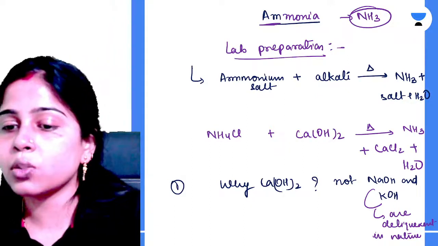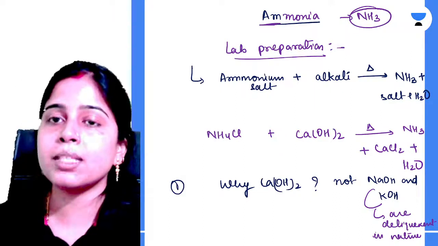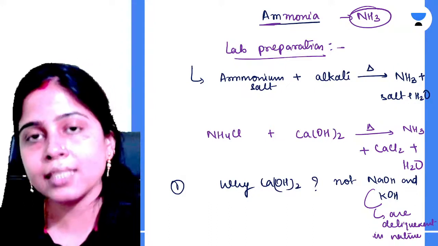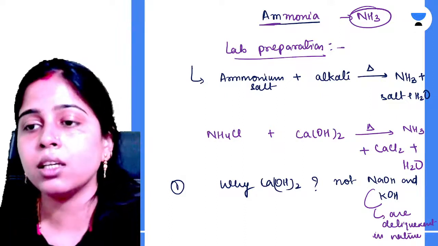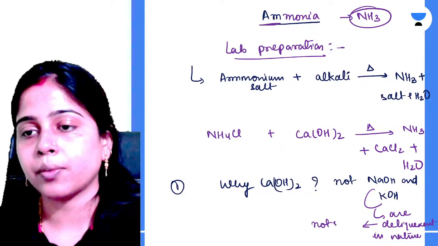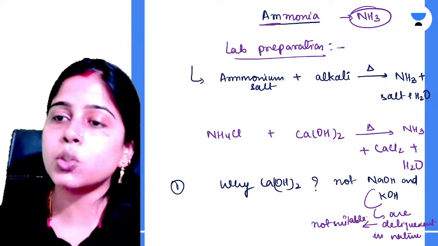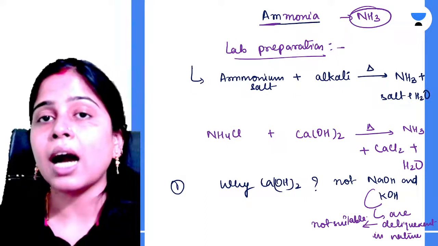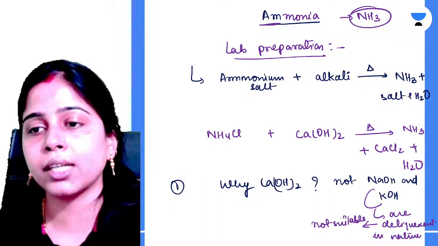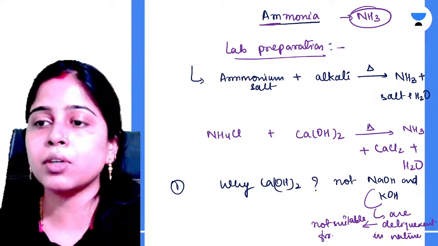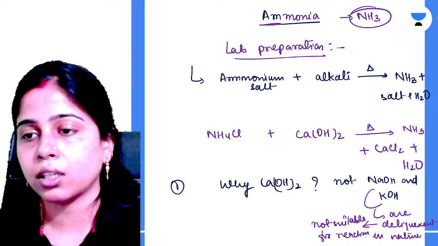See, your sodium hydroxide or potassium hydroxide, they are deliquescent in nature. That means they absorb moisture from the atmosphere and hence they become unsuitable for the reactions. That's why we do not use them for the lab preparation. Also, the second reason is that your sodium hydroxide and potassium hydroxide are costlier than your calcium hydroxide. But the most important reason for this is deliquescency, because of which it is not suitable for the reaction. Clear all of you?